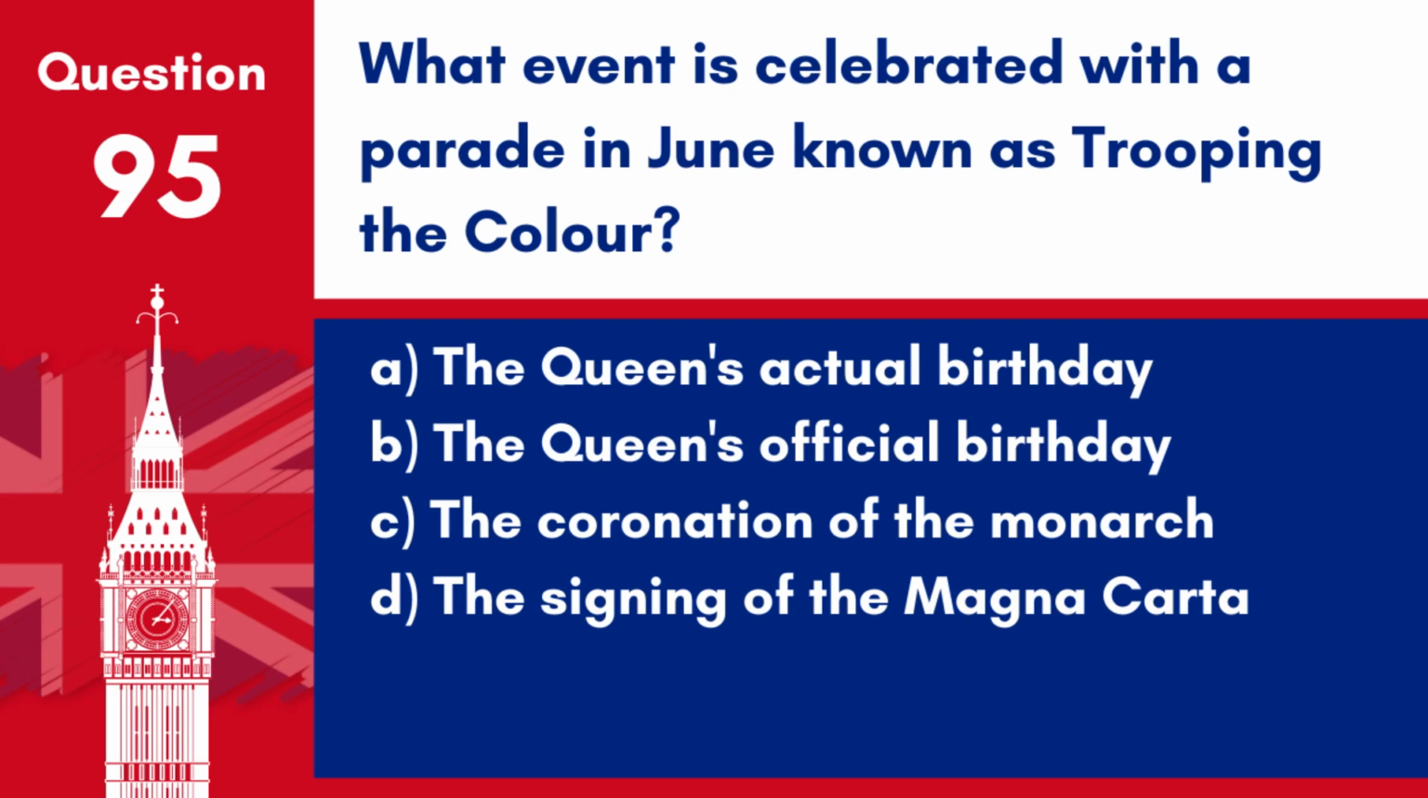Question 95. What event is celebrated with a parade in June known as Trooping the Colour? A. The Queen's actual birthday. B. The Queen's official birthday. C. The coronation of the monarch. D. The signing of the Magna Carta.